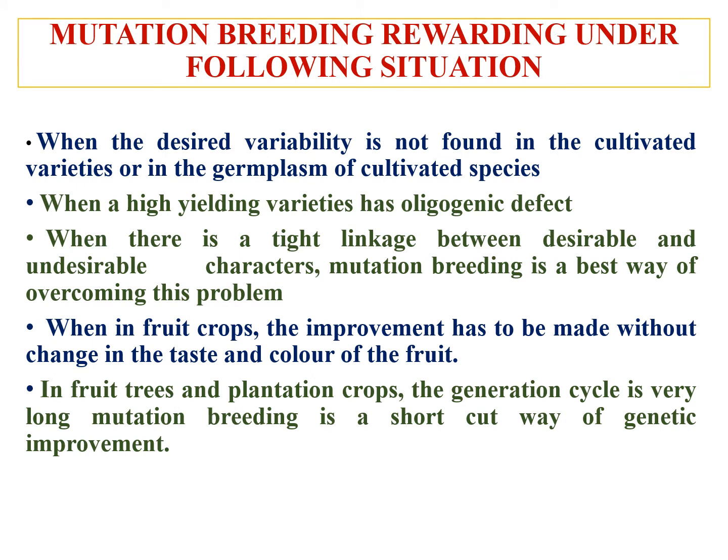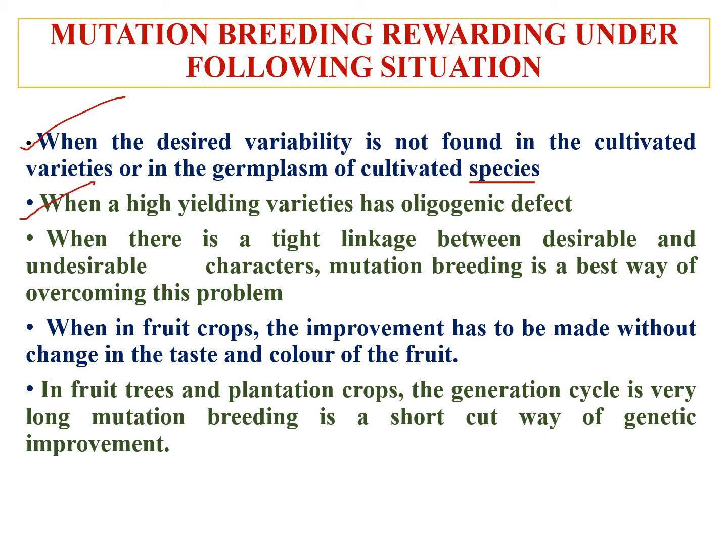Now, when we go for mutation breeding in fruit crops or plant, there are some situations that occur in fruit crops or plant. Then we go for mutation breeding to overcome these types of problems. First one is when the desired variability is not found in the cultivated varieties or in the germplasm of cultivated species. Then we go for mutation breeding.